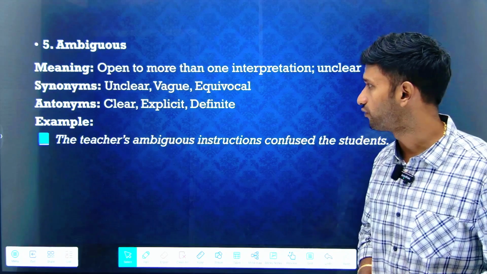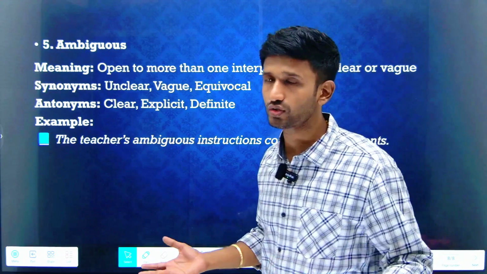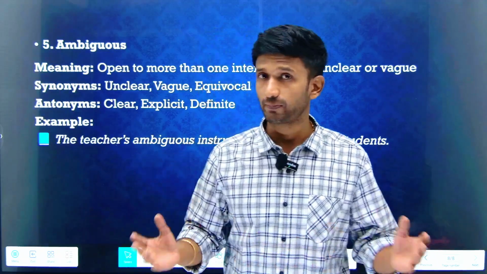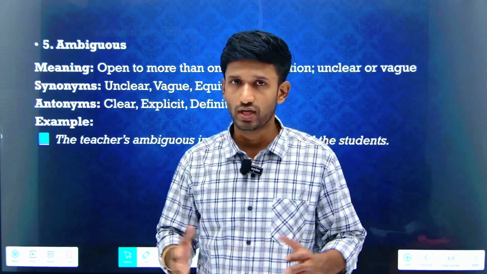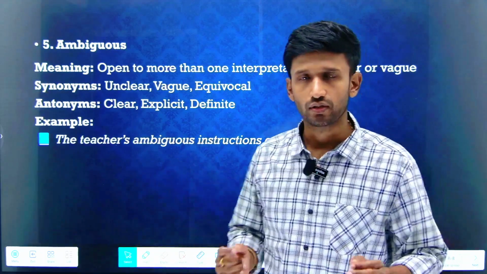An example of the ambiguous term would be: the teacher's ambiguous instruction confused the students. The teacher was not clear in her explanation or instructions, which actually increased the confusion of the students. So this is the ambiguous utility.